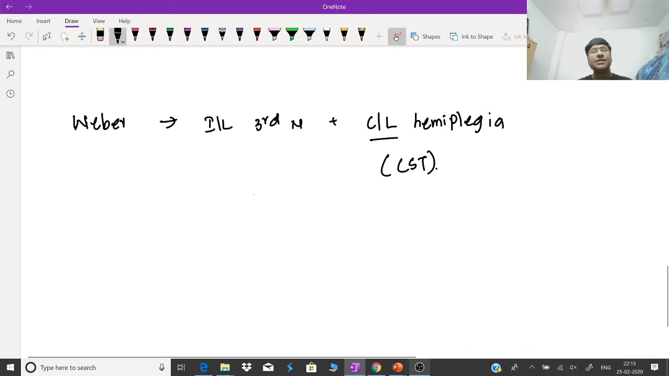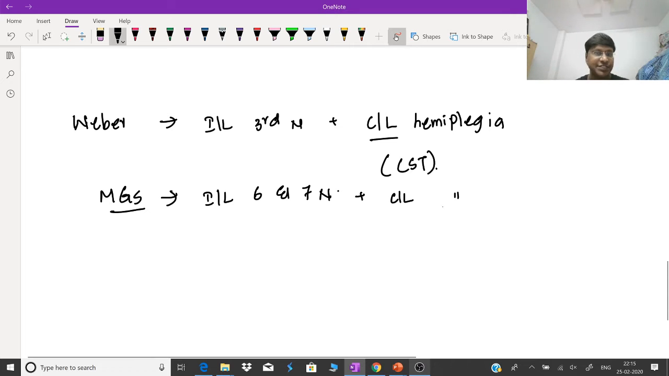Next, you take the choice B, right? Now what is your choice B? This second option, what you have is your Millard-Gubler syndrome. Now, what will be the features in Millard-Gubler syndrome? Remember, in Millard-Gubler syndrome, you will have ipsilateral 6th as well as 7th nerve palsy. Along with that, there will be contralateral hemiplegia. But the nerve which has been damaged within the image given to you is the third nerve. So that is the reason why it is nothing but your Weber syndrome.